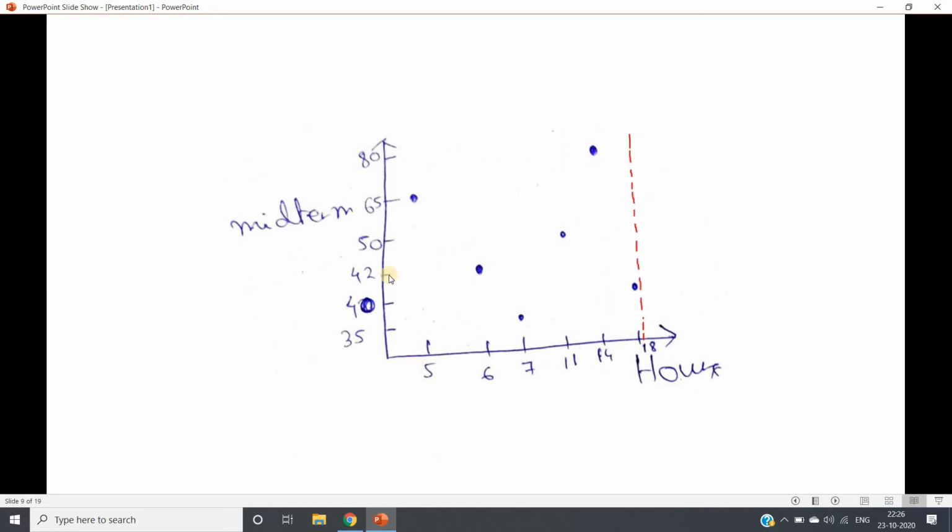Now this is only for one feature. For the midterm feature also it will try all possible combinations, like greater than 35 less than 35, greater than 40 less than 40, 42, 50, 65, like that. Then for all these possible combinations, for the one where we get the minimum classification error rate, it is going to choose that particular feature and that particular cut value for the decision at that stage. So you can understand that there is huge computation for deciding only one particular feature and corresponding value. For one stage there is huge computation.